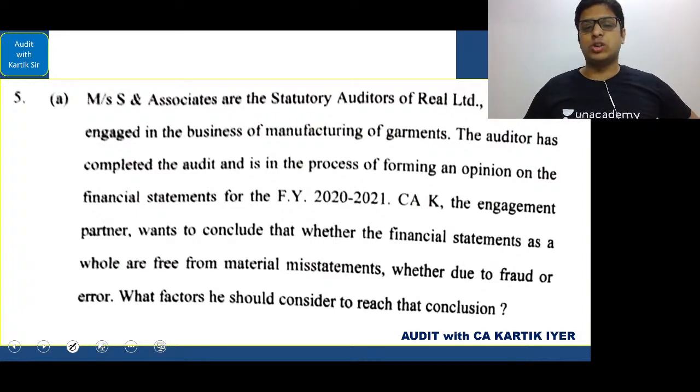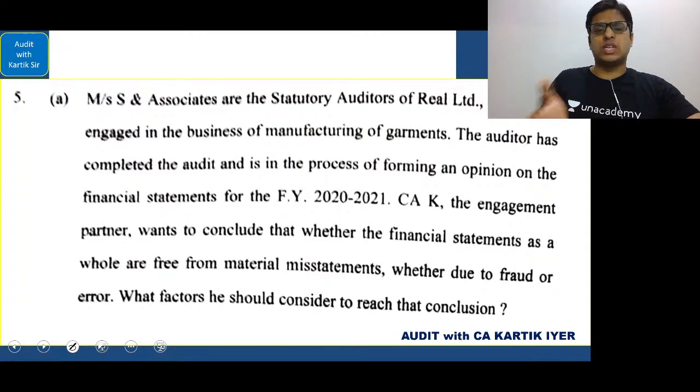We want to say that the financial statements are free from material misstatements. Now, when do you say that the financial statements are free from material misstatement? When there is no material misstatement involved. And when there is no material misstatement involved, what do you give? You say that the company is giving a true and fair view. Now here they are asking what factors we should consider to reach that conclusion.